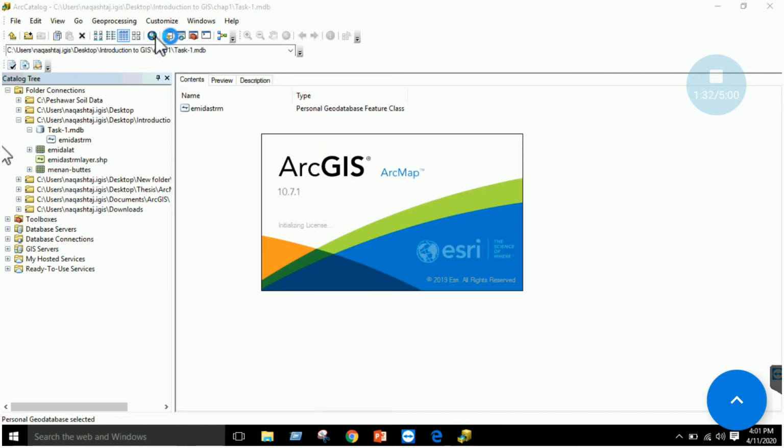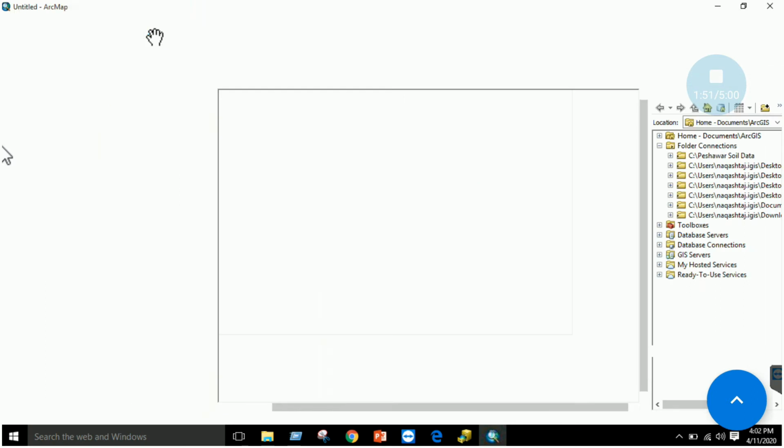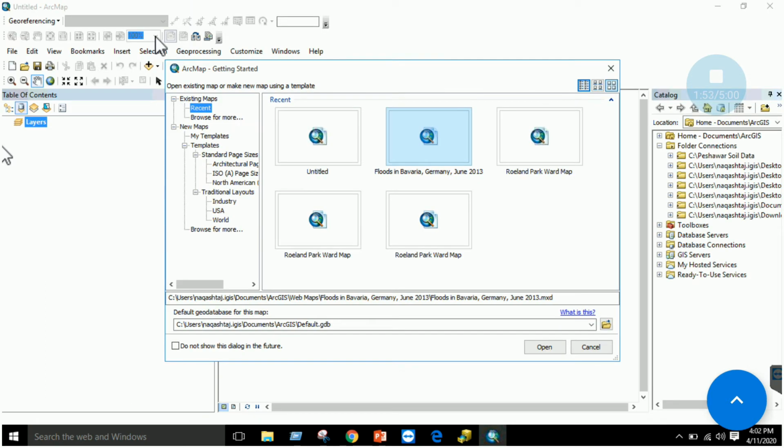Now what is the major difference between ArcCatalog and ArcMap? ArcCatalog, as we have discussed, is mostly for data management: data folders you create, databases you create, import and export you do. And ArcMap is mostly used for visualization purposes and for analysis purposes, right?